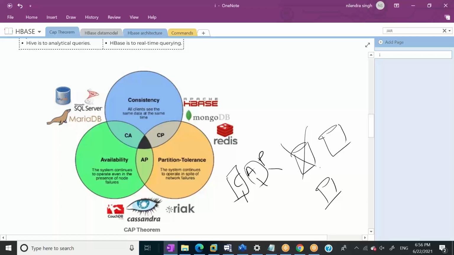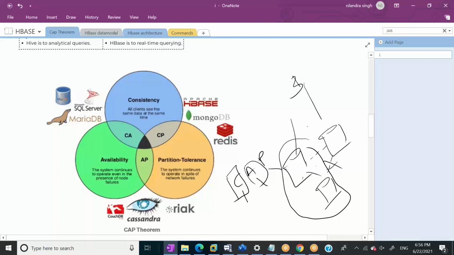So what it is saying is that we have different nodes, and these nodes are connected by a network. Even though one network has failed, the data should be available here. Let's say we have 4 clients, or 1 client, 3 clients. One is connected to this, one is connected to this, one is connected to this, and these clients are trying to read some data out of it.